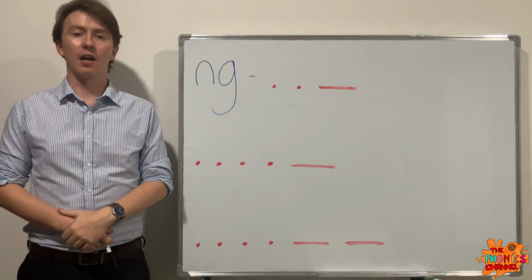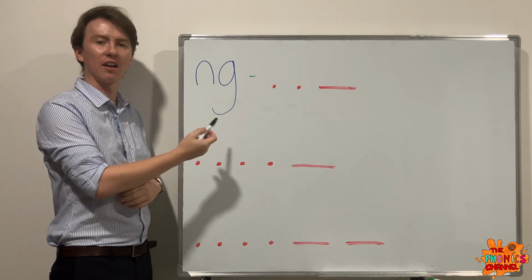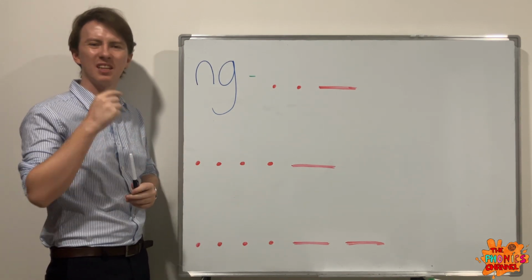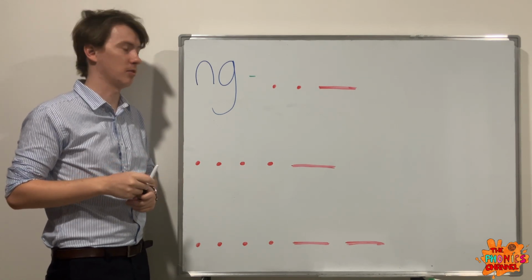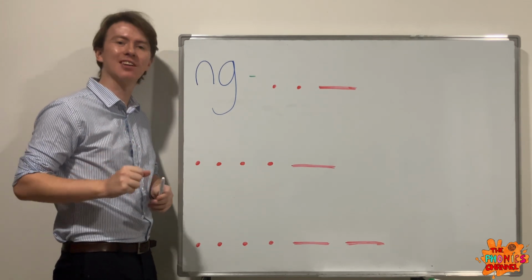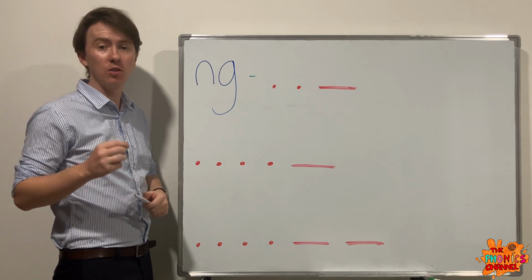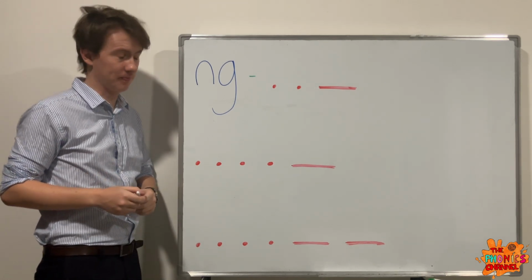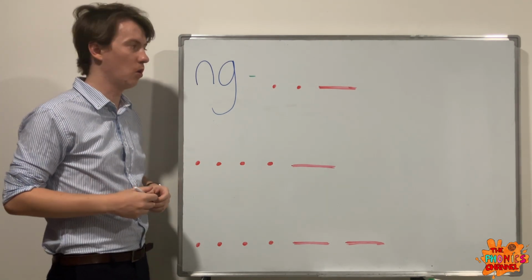So the next digraph sound we have today is the ng sound. Your mouth is open and your tongue is touching the top of your mouth. So the N and G letter shapes together in a word make the ng sound. And you'll usually find this sound at the end of words, not always, but usually. So let's put the sound into some words then.